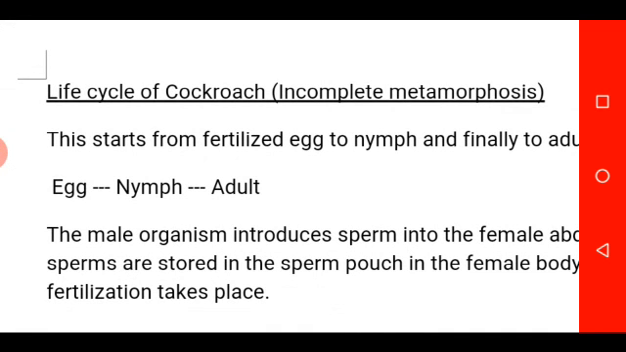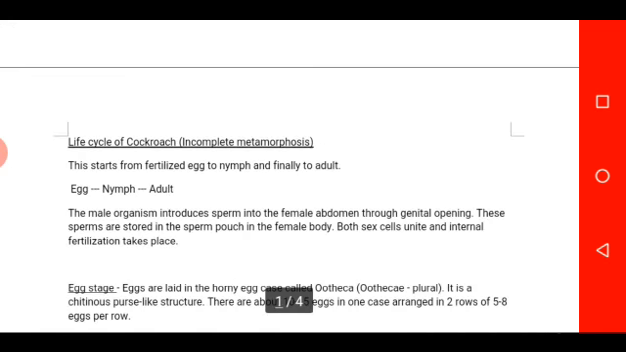In this stage, the male organism introduces sperm into the female abdomen through the genital opening. These sperms are stored in the sperm pouch in the female body. Both sex cells unite and internal fertilization takes place.